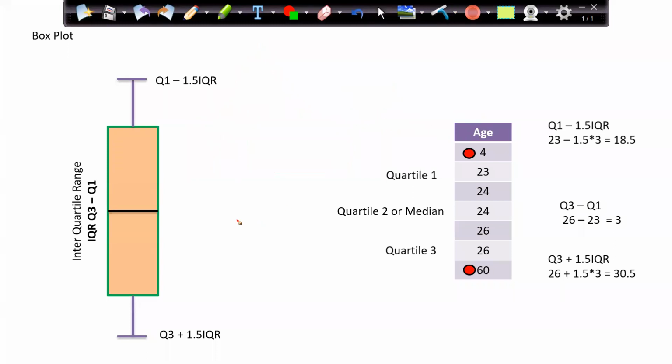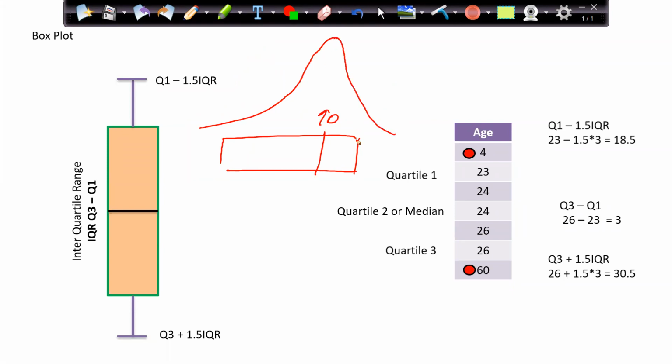For example, let's say we are giving the CAT exam again, all got 90 marks, only I am getting 30 marks. So now here is the 90, which is the median, because the majority of the values are around 90. So now how will the plot look? The plot will look like this, where the outliers are on the left side. That's why it is known as a left skewed chart.